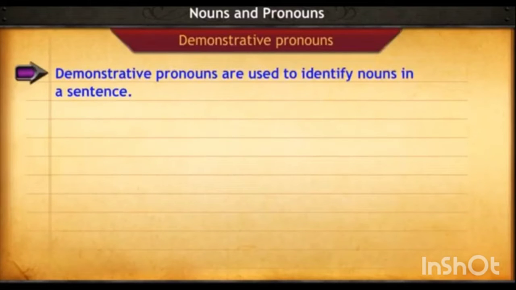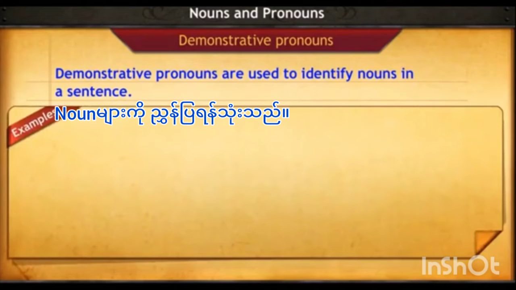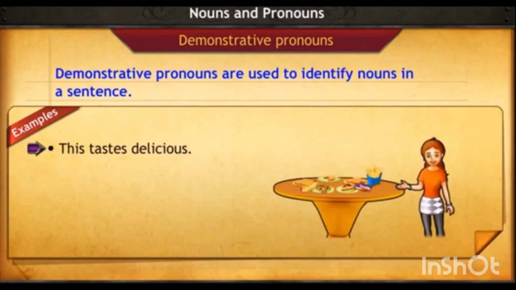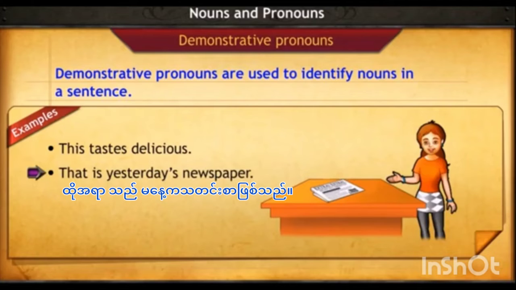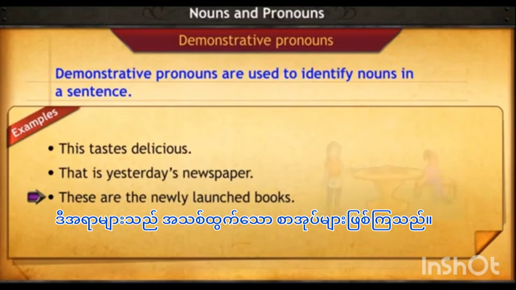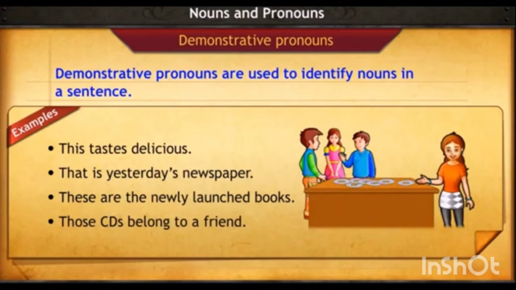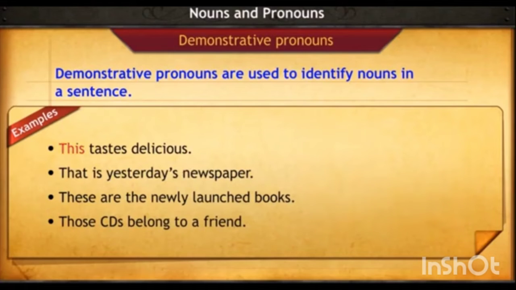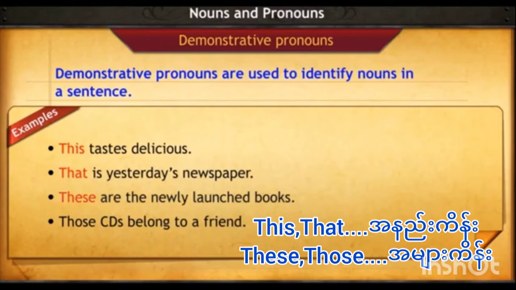Demonstrative pronouns are used to identify nouns in a sentence. Look at the following sentences. This tastes delicious. That is yesterday's newspaper. These are the newly launched books. Those CDs belong to a friend. In the above sentences, the words this, that, these, and those point to the person or thing being talked about.